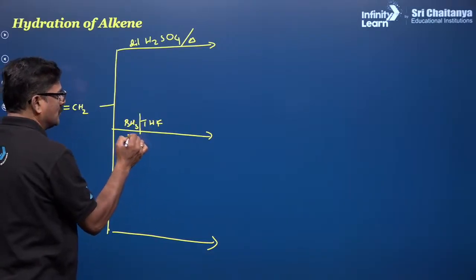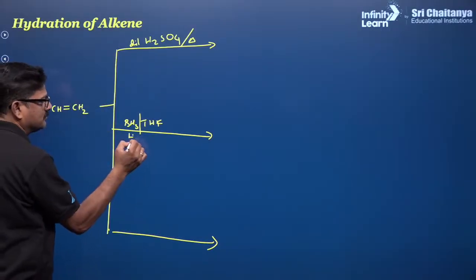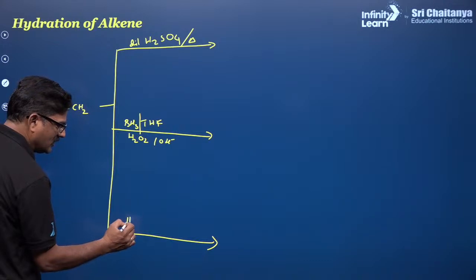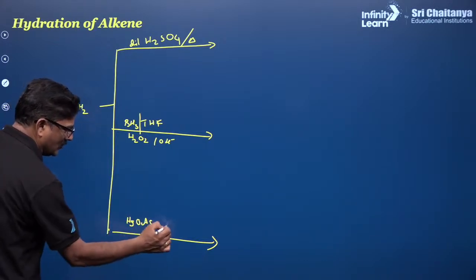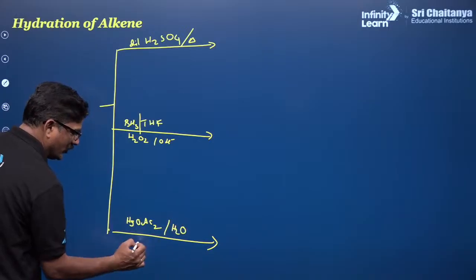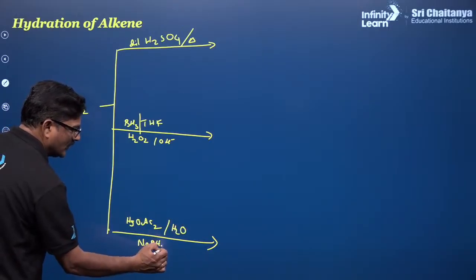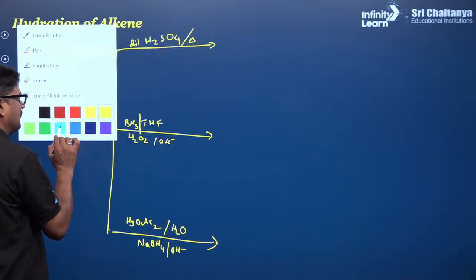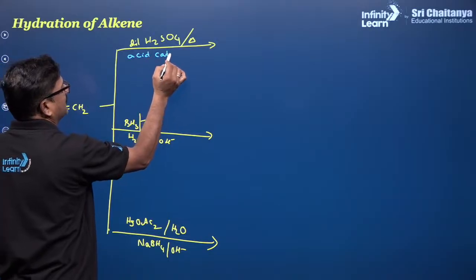and then H2O2 in alkaline medium, or Hg(OAc)2 and water, and then you are going to get NaBH4 in the alkaline medium. So this reaction is acid catalyzed hydration.